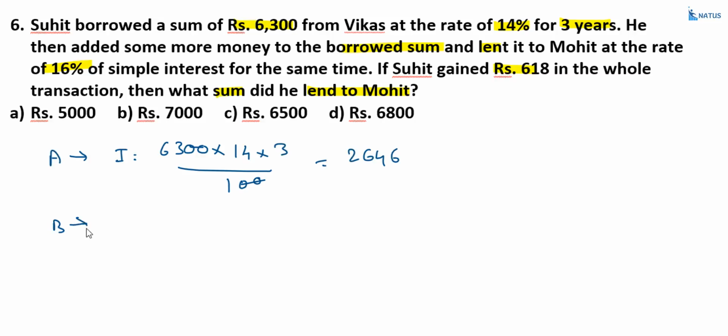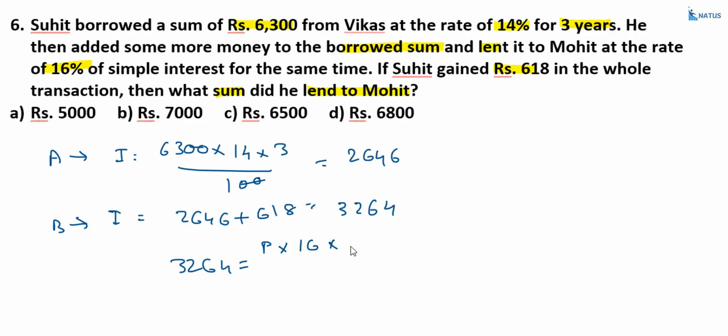And option B. What is the interest? Interest is equal to 2646 plus this extra amount 618. So this is equal to how much? 3264. Now, we don't know the principal, so let us take principal into the rate of interest, that is 16, into the time span, that is 3 years, by 100. Now if you calculate this one, then you will get the value of P.